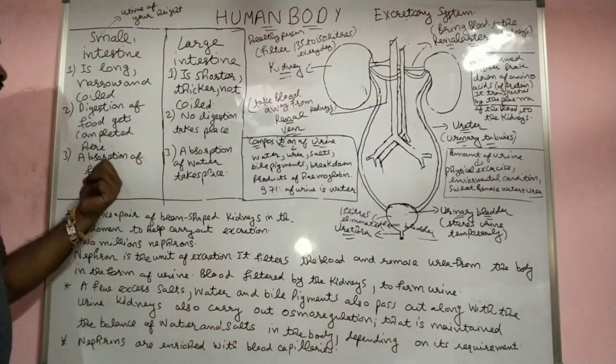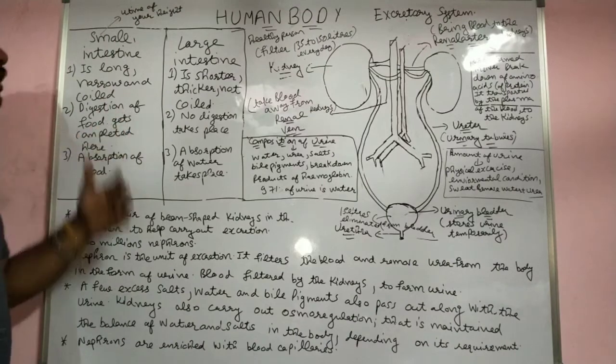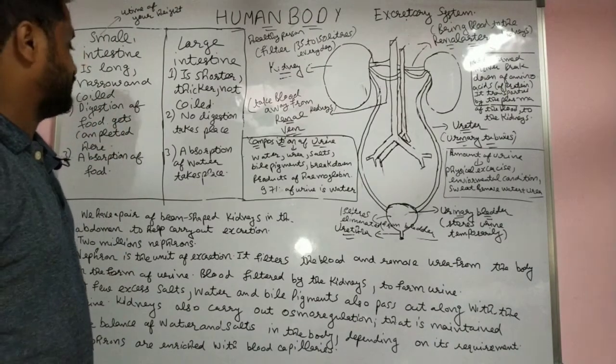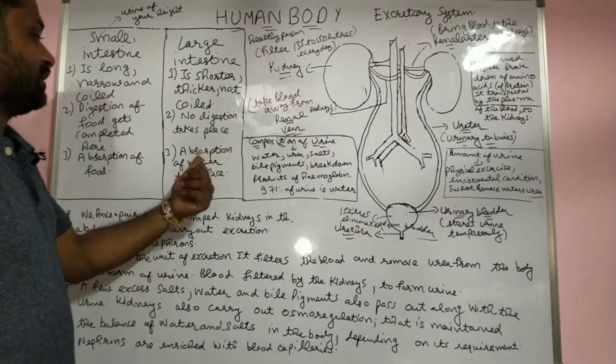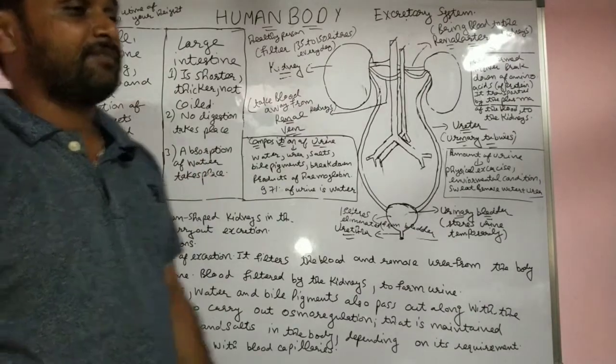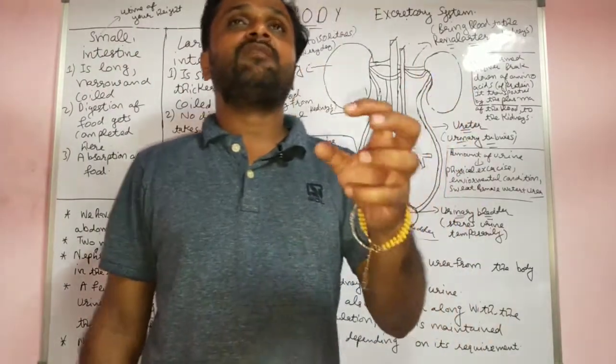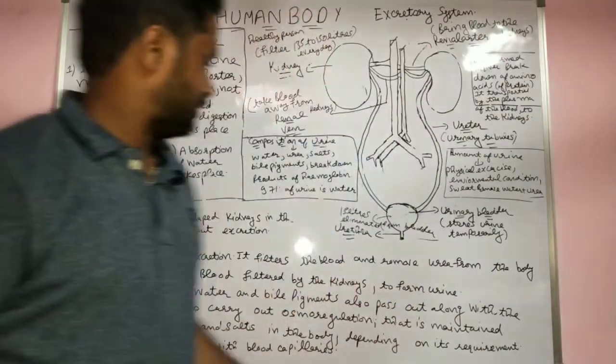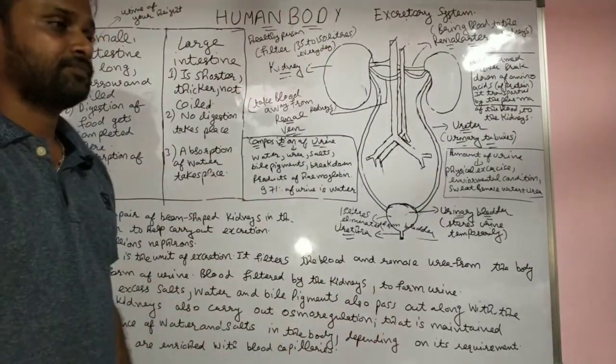Absorption of the food occurs in the small intestine. Which one is left? The absorption of extra water, which is absorbed in the large intestine.